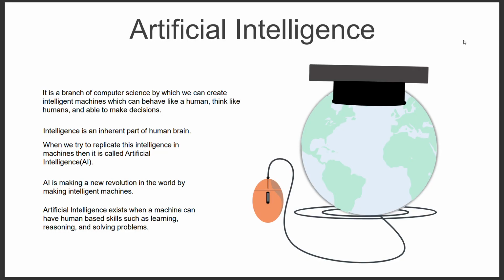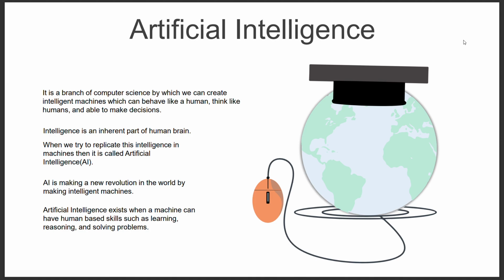Coming to artificial intelligence, the main and basic definition of artificial intelligence is that it is a branch of computer science by which we can create intelligent machines which can behave like humans, think like humans, and are able to make decisions.